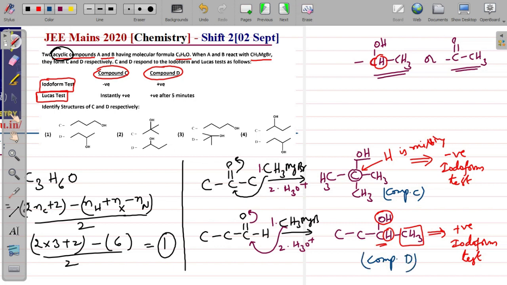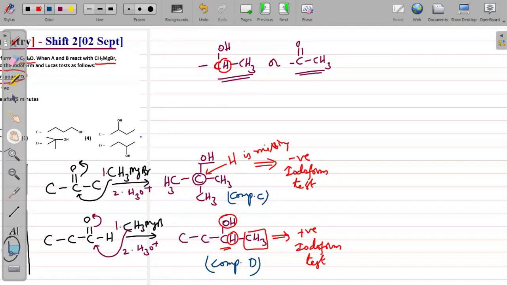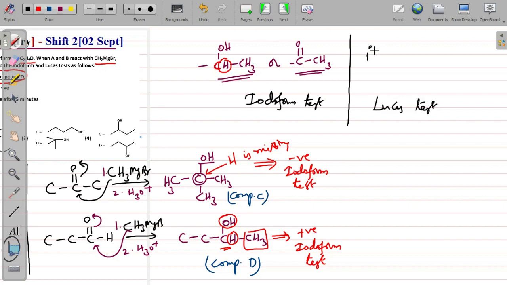Now let's see the Lucas test also and confirm whether our conclusion is right or wrong. Lucas test: primary alcohols, secondary and tertiary alcohols.